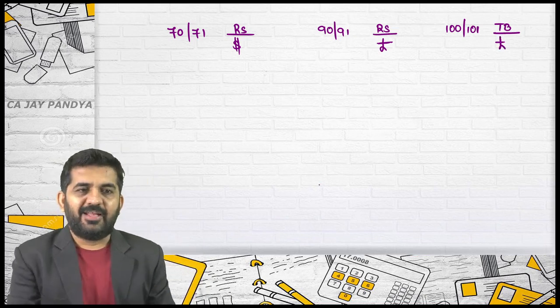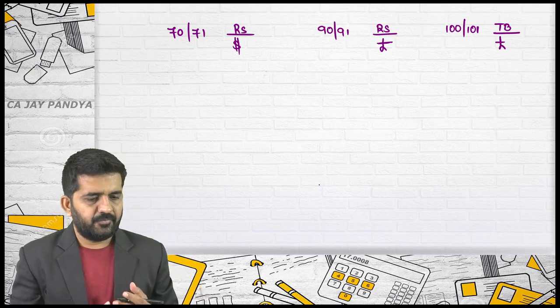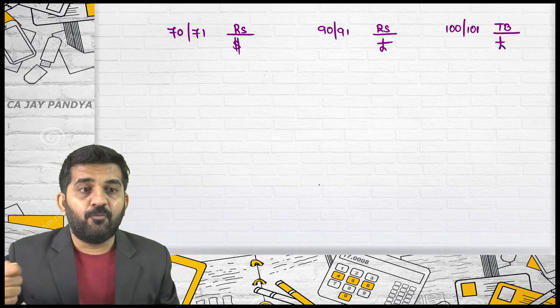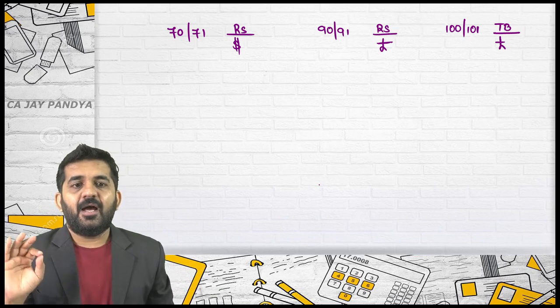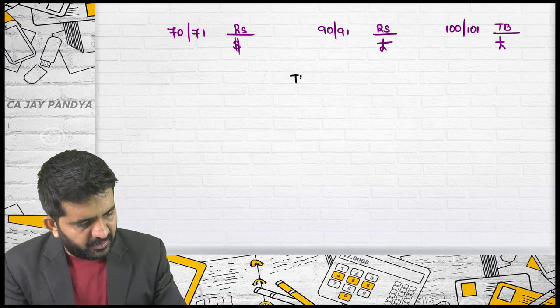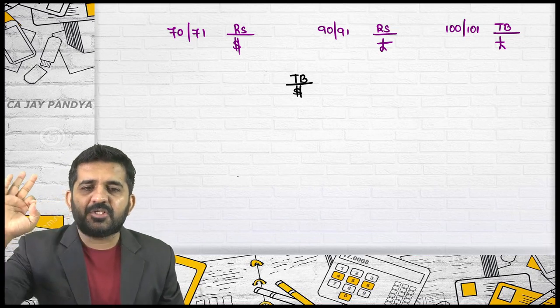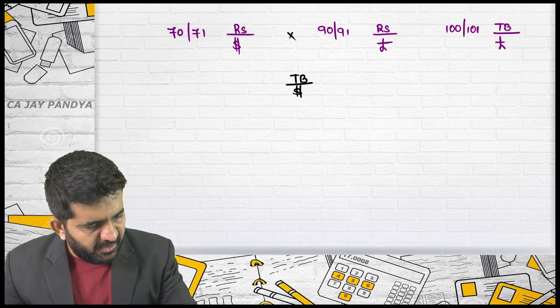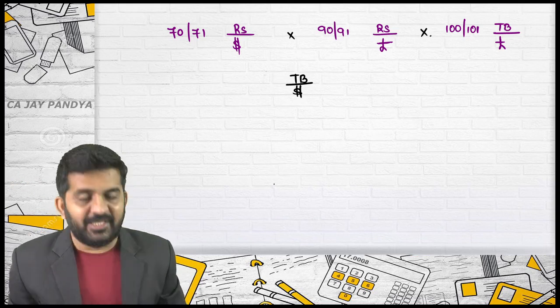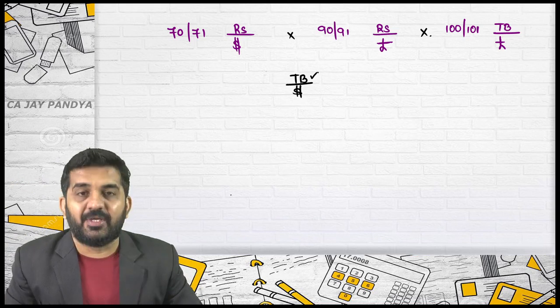Now I devalued Thai baht as compared to rupees. What I want is the answer of Thai baht per dollar. Just try to visualize. If I multiply these 3 rates, I want Thai baht in the numerator.